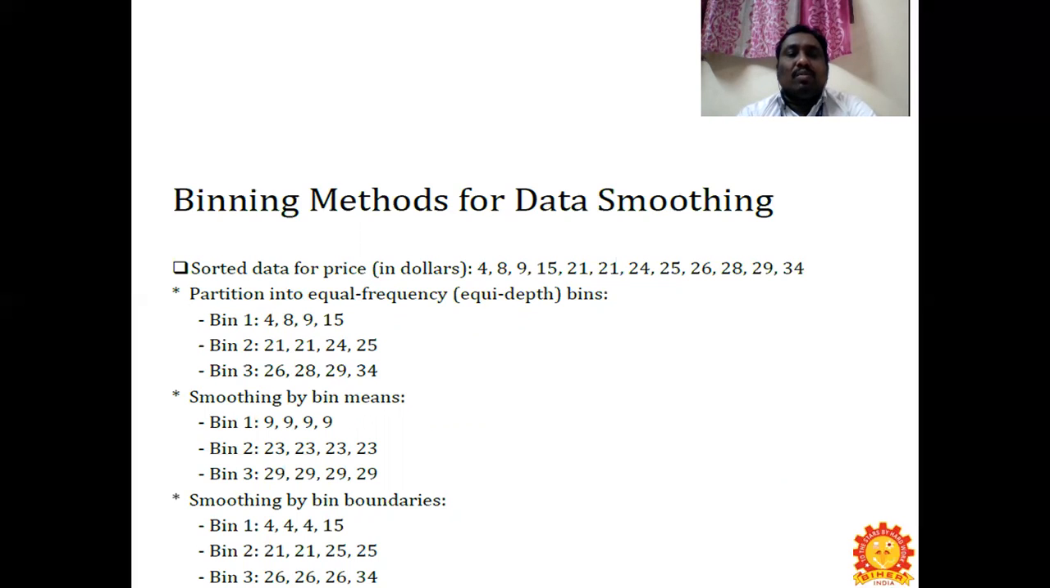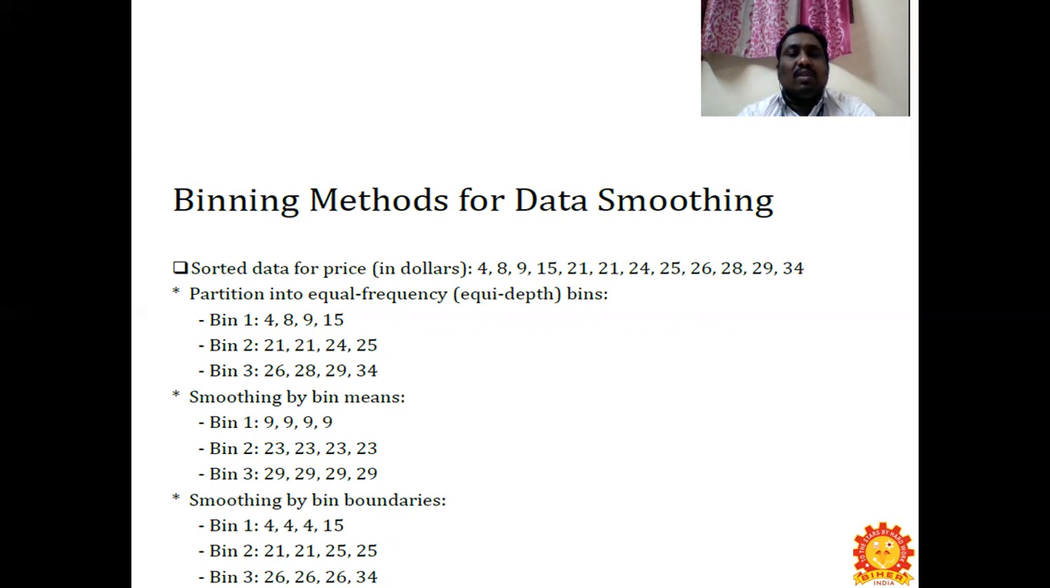Now we are going to do smoothing by bin means. So we are going to find the mean value. We add 4 plus 8 plus 9 plus 15, and you'll get a value, and then you'll find the mean value. The mean value here is 9. So we will fill all the values with the mean value.